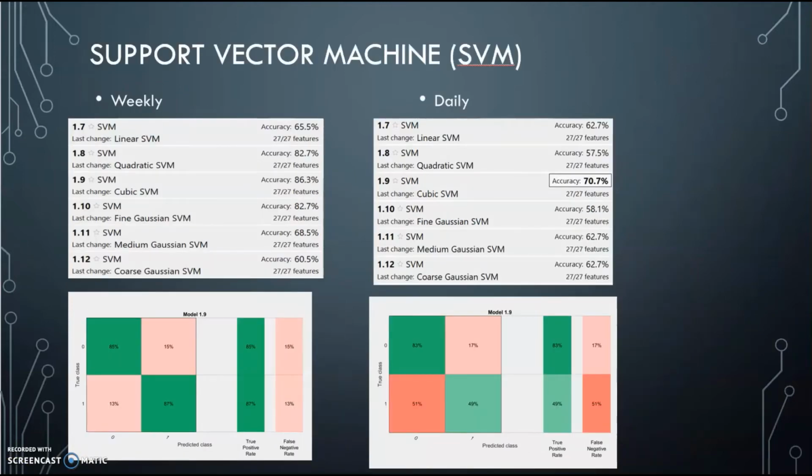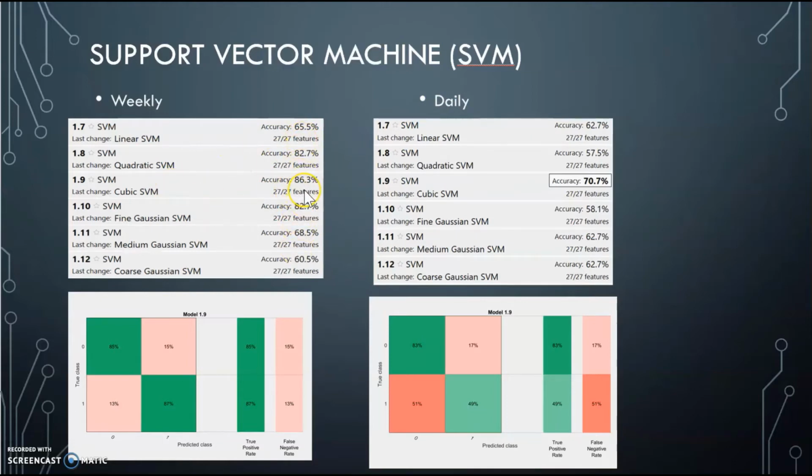Next, we also used a support vector machine. We ran the data through this as well, for predicting the stock market a week in advance versus a day in advance. From the weekly data, we can see the SVMs did pretty well.